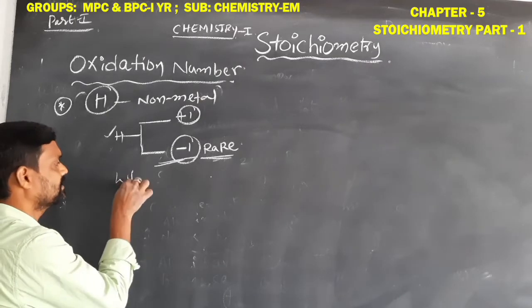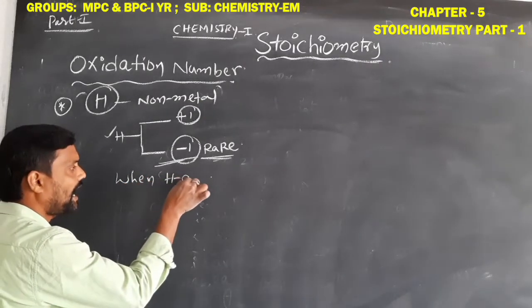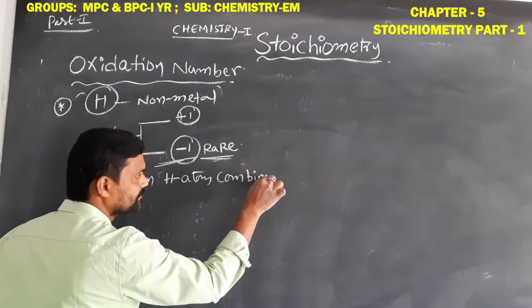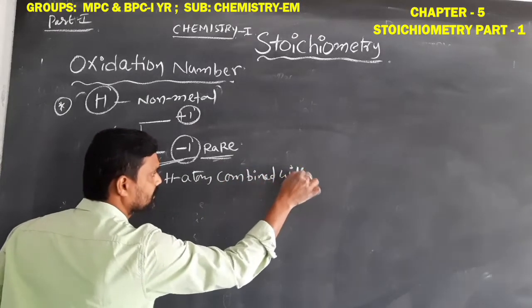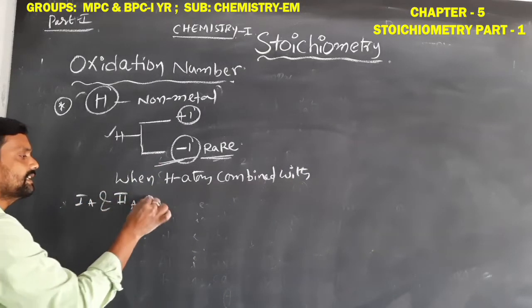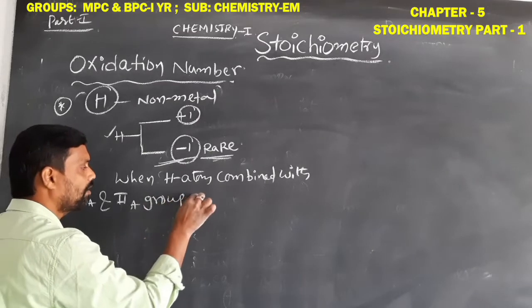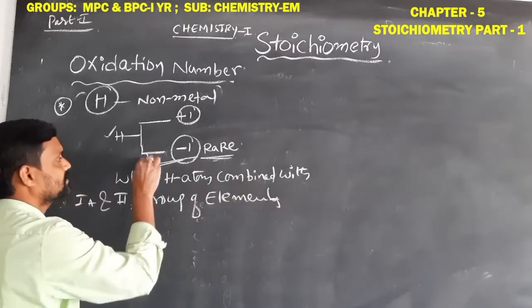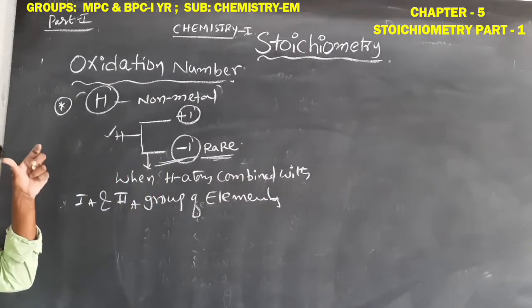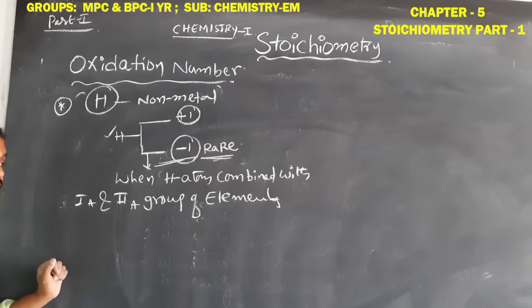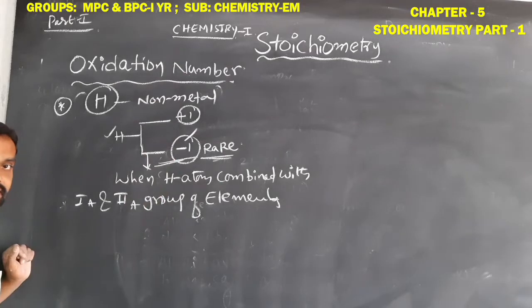When a hydrogen atom is combined with first A group or second A group of elements. What is that, students? When a hydrogen atom is combined with a first A group or second A group element, in those compounds only, hydrogen will show the -1 oxidation number.